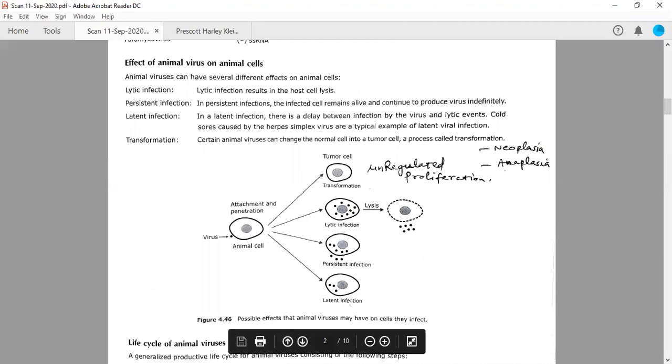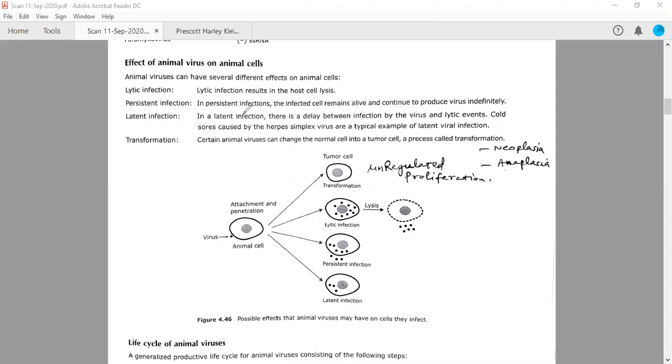Then there is latent infection. In latent infection, there is a delay between infection by the virus and the symptoms you will observe. There is a gap between infection by the virus and the lytic event. So ultimately, this particular cell will be lysed in the same fashion, it will show the lysis, but not immediately. There will be a delay or a gap before showing this lytic morphology. Okay.